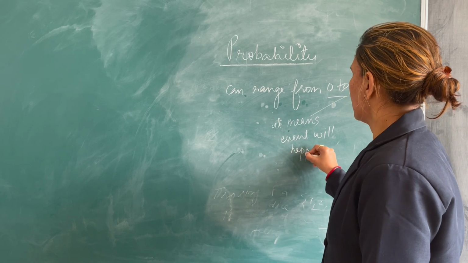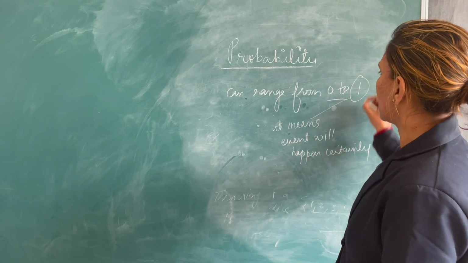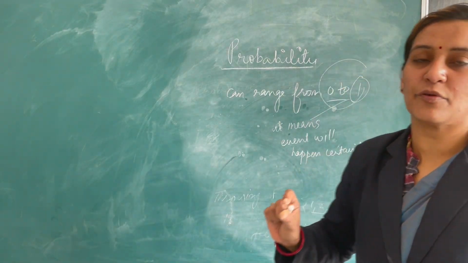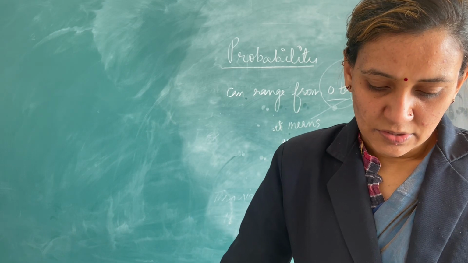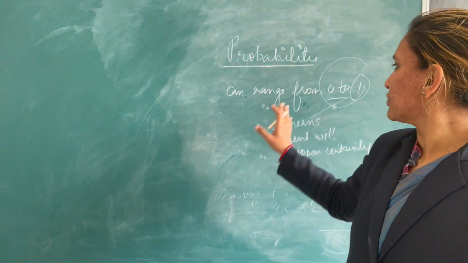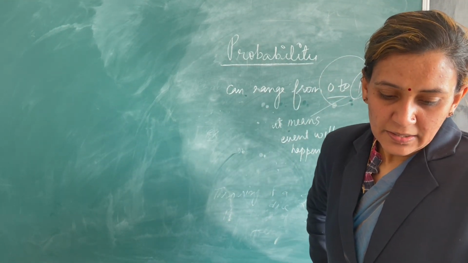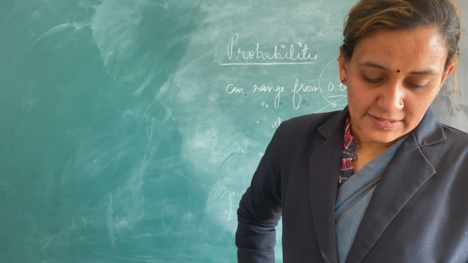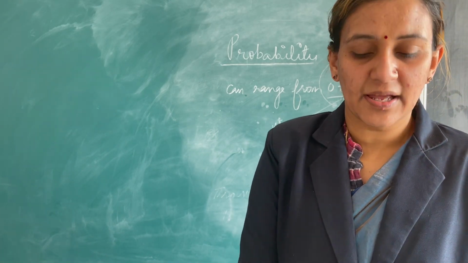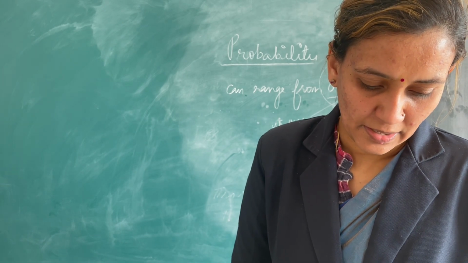Is it clear? This is very important to remember. The value is going to range from 0 to 1. The probability of an event happening is never negative. Remember that.